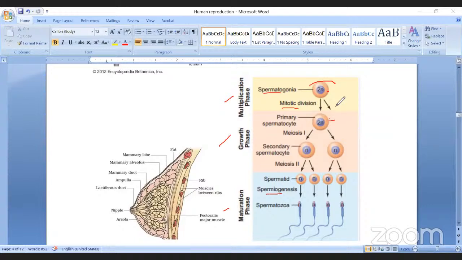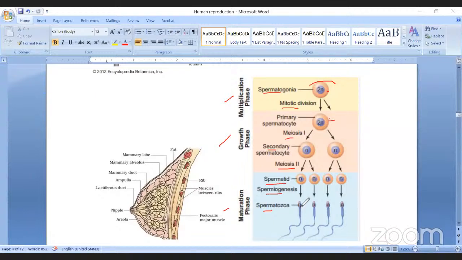The primary spermatocyte becomes enlarged in size. After that, it undergoes first meiosis and divides into 2 cells. They are called secondary spermatocytes. Again, the secondary spermatocyte undergoes second meiosis and produces haploid spermatids. So this haploid spermatid later on converts into a motile tadpole-shaped sperm.